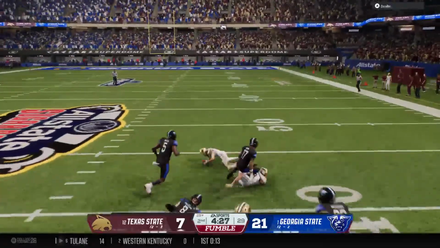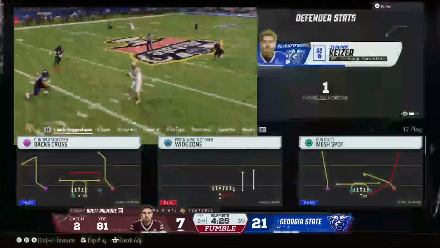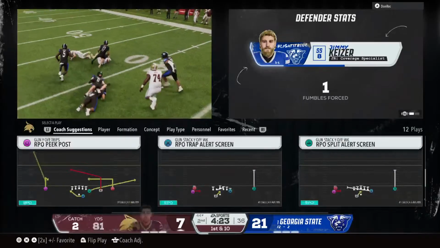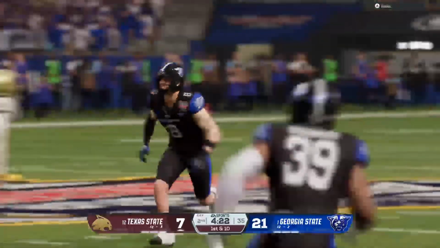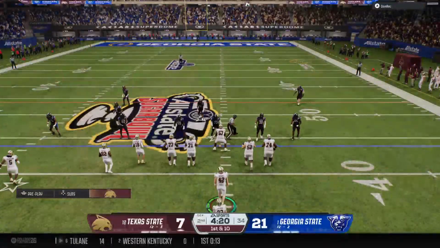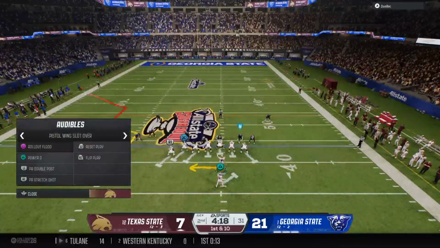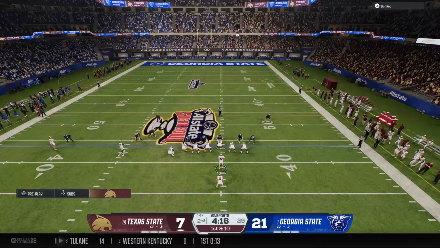The receiver makes the catch. The offense able to fall on it and avoid the turnover. Got lucky that time. Oh, the defense makes a huge play. They were able to poke the ball away from the receiver, but the offense was quicker to get to the ball, so they retained possession.